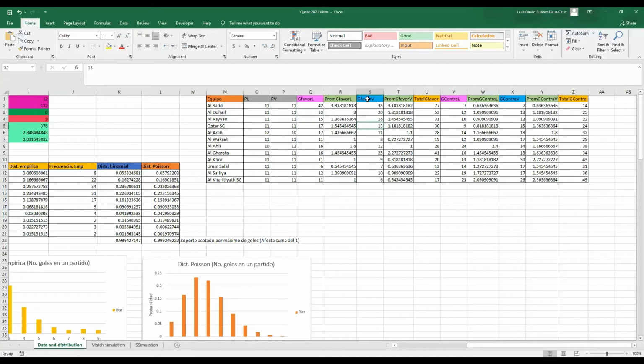The same thing occurs for goals scored as visitor or away. And well, we add them up in a total. We also have goals they've received locally with their respective average and goals they've received as away teams and the additions too. This information is important because that's where we'll be getting our simulation parameters for the next procedures, which is where we'll simulate these results.